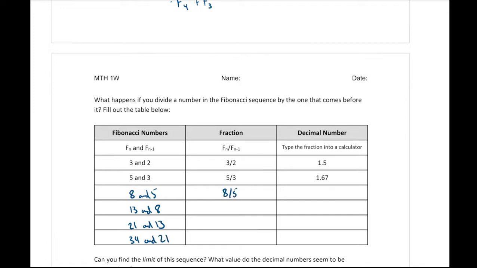So 8 divided by 5, 13 divided by 8, 21 divided by 13, and 34 divided by 21. So what happens when we go through this?